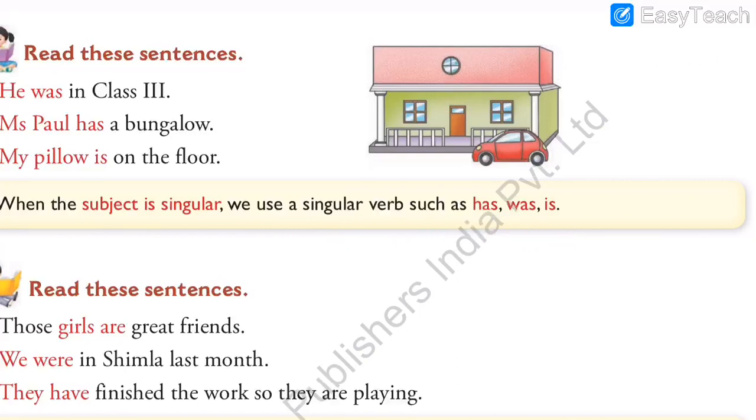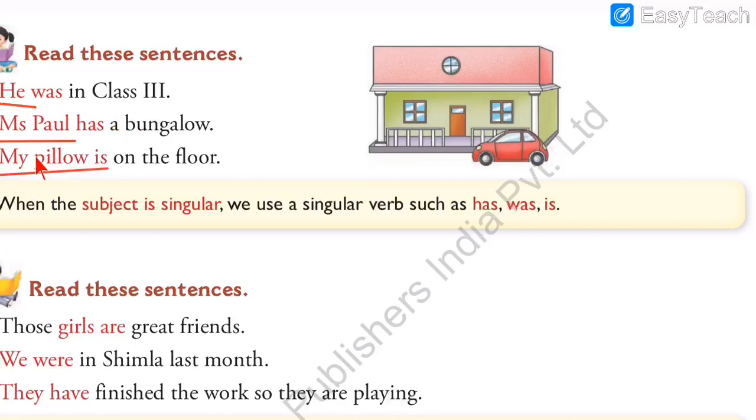So as you can see in the first sentence, what is the subject? He, that is the subject. In the second sentence, Miss Paul, that is the subject. In the third sentence, my pillow. So all these things which I have underlined, that is called our subject. And what is given after subject? In the first sentence, was, that is verb. Second one, has, that is our verb. In the third one, is, that is our verb.